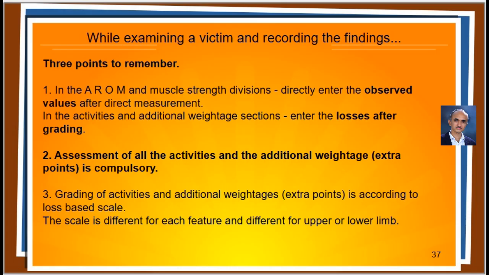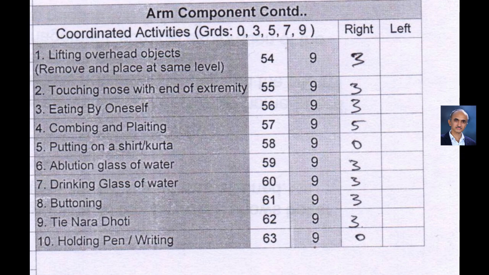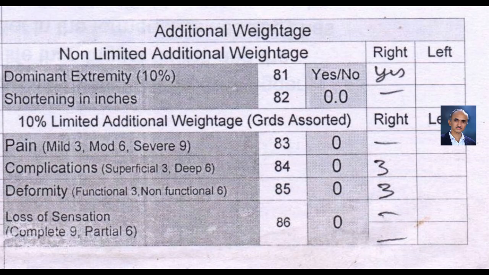Point number 3 is grading of activities and complications according to the loss-based scale mentioned for the given feature and for the given limb. That is why I have graded the coordinated activities according to the loss-based scale, where we give a higher grade for higher loss. I have noted the additional weightage of dominant hand and then graded both the complication and deformity.